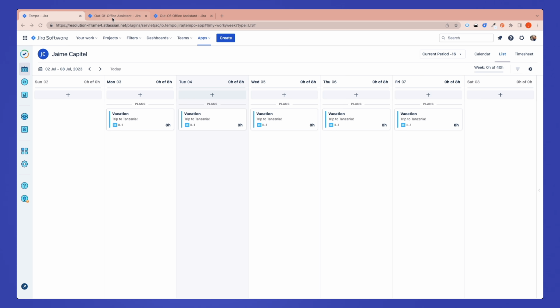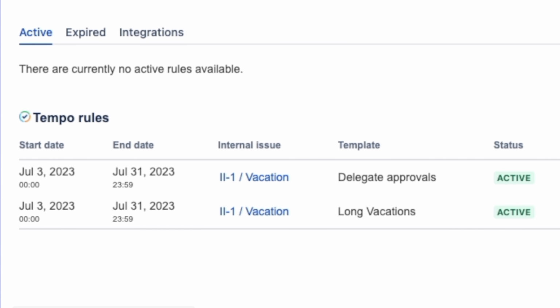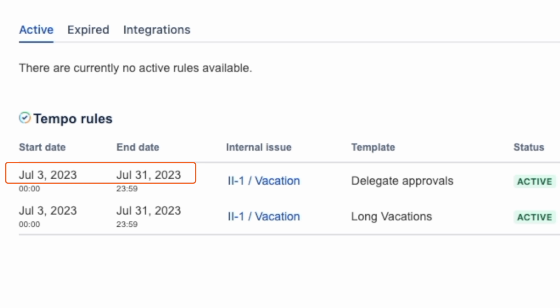Besides the details defined in the template, you will see the same dates as the plan. The start time and end date in this case are midnight, because the plan has a duration of 8 hours and out-of-office takes this as the equivalent of a full day. The internal issue that was used in the plan and the template that originate each rule.